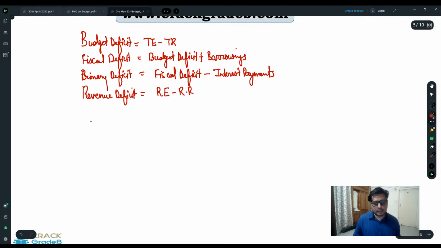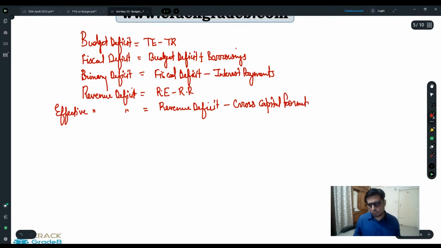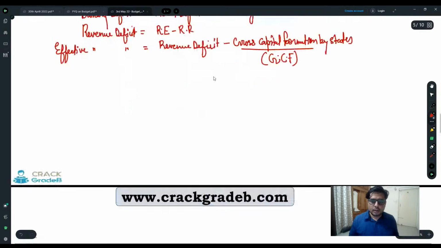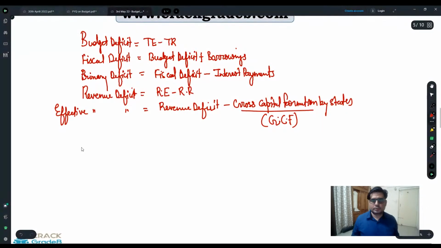Then the revenue deficit is RE minus RR. Okay, so these are the formulas.